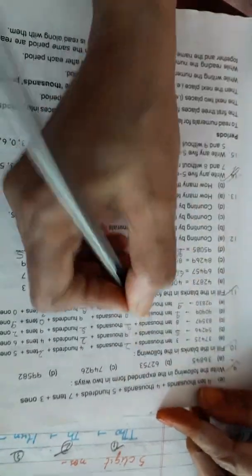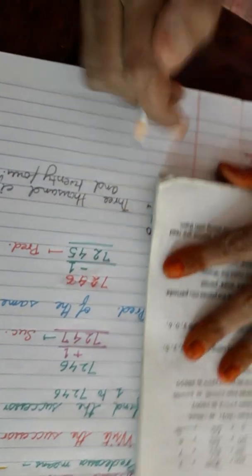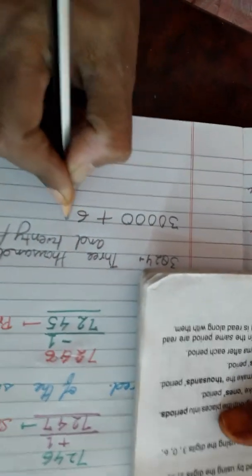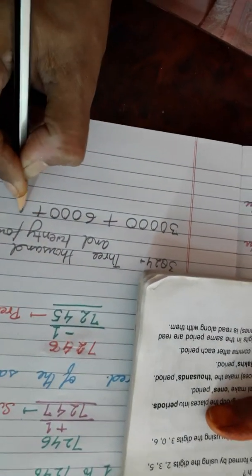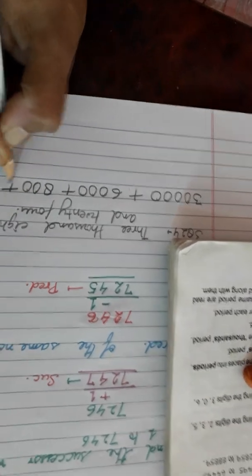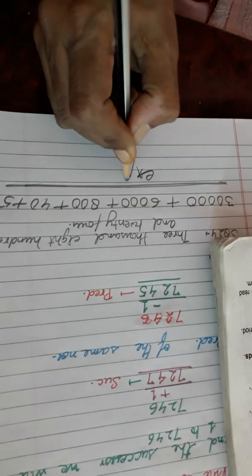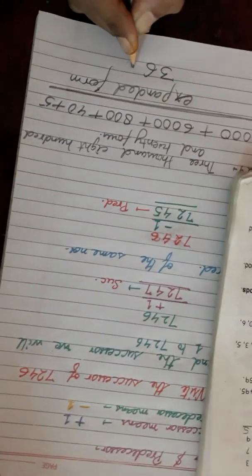10,759. Now your question number 9. It should be written as 10,000 plus 6,000 plus 800 plus 40 plus 5. This is the expanded form of 3,608.